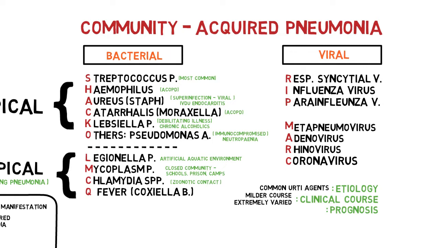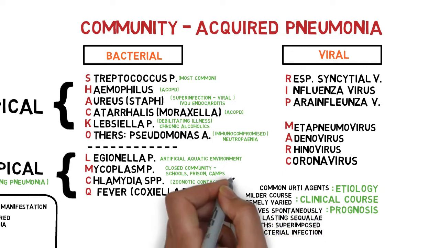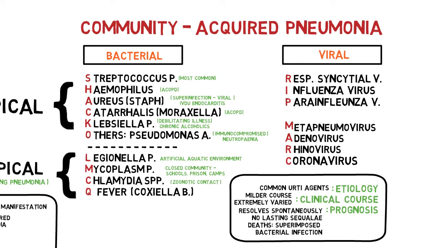In terms of prognosis, viral pneumonia usually resolves spontaneously and does not cause any lasting sequelae post-infection. That being said, deaths from viral pneumonia are commonly caused by superimposing bacterial infection, such as seen in swine flu or influenza H1N1, avian flu or influenza H5N1, and the Spanish flu back in 1918. These perhaps are similar to the current coronavirus COVID-19, but nothing can be surely said because this is still new